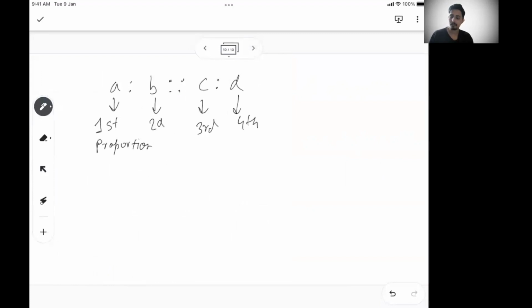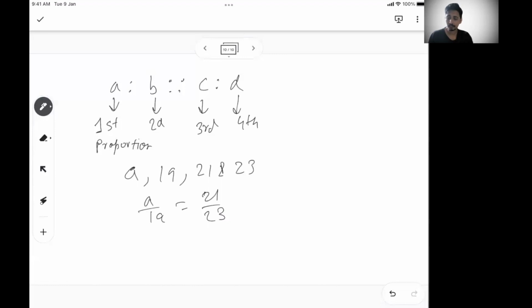So sometimes they will tell you that A, 19, 21, and 23 are in proportion. So you find out the value of A. You just need to use this formula: A by 19 should be equal to 21 by 23. Or they will not tell you this order. They will just say these are the four values: this is the first proportion, this is the second, this is the third, and this is the fourth. From there you have to form the equation and find out the value of the unknown.